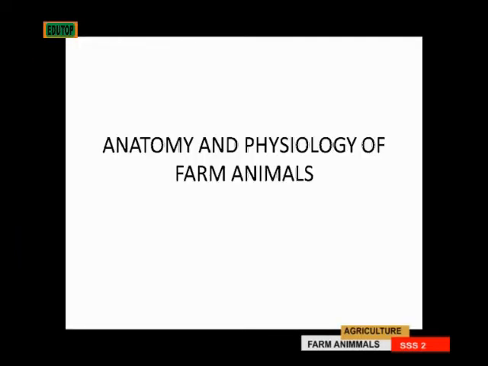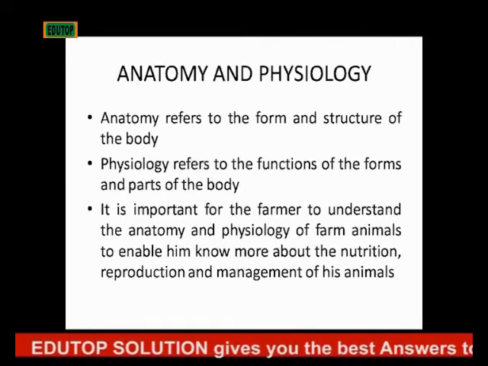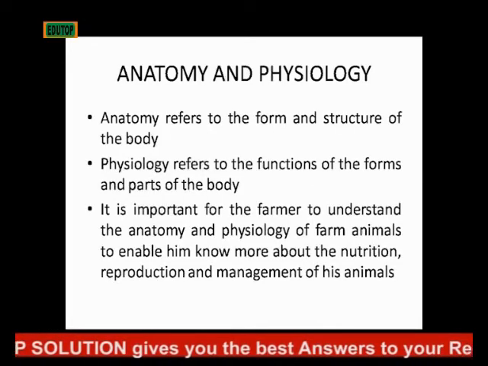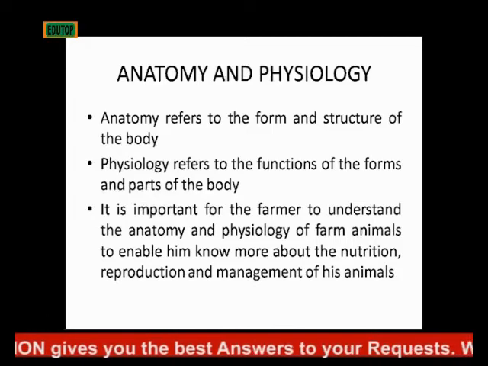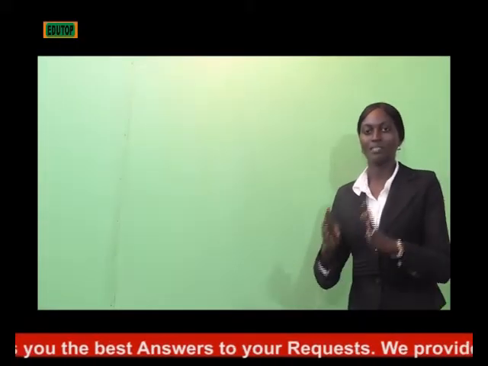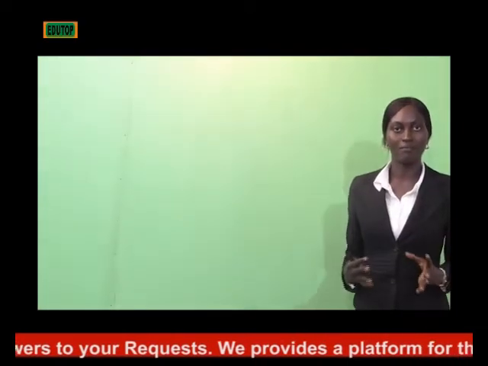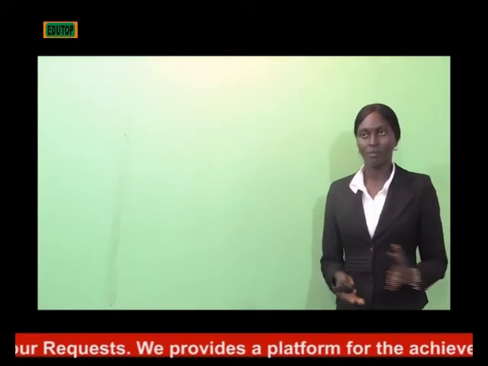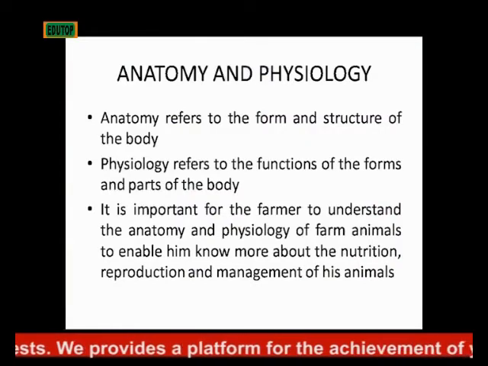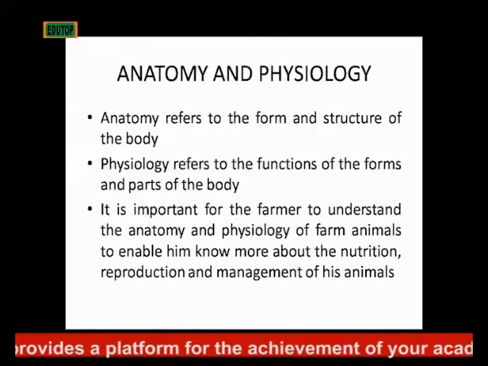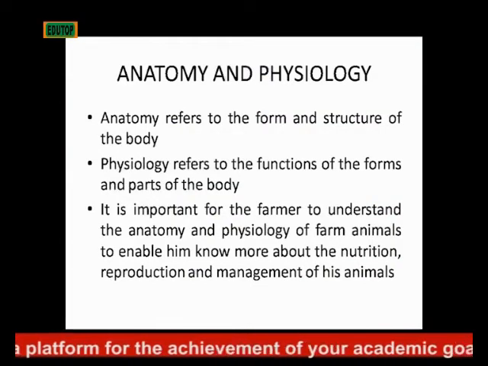Now we'll be talking about the anatomy and the physiology of farm animals. Anatomy refers to the form and the structure of the body. Okay, what are the components that are there? The structure, what are they made of? That is the anatomy. Now, the physiology aspect is the function of those forms and parts of the body.